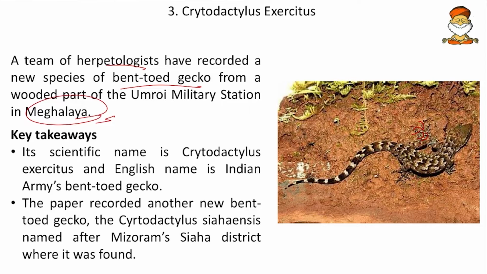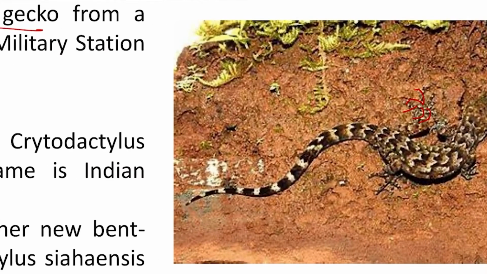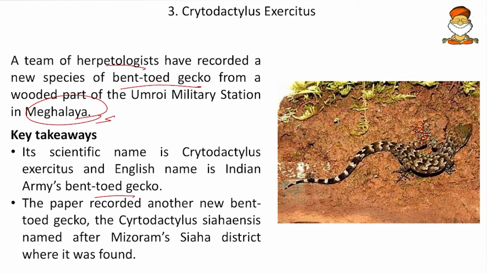Then some of the key takeaways: its scientific name is Cyrtodactylus exercitus, and the English name is the Indian Army's bent-toed gecko. So here we can see the Indian Army's uniform in its skin color. Then the paper recorded another new bent-toed gecko, which is named after Mizoram's Siaha district where it was found. So remember the exercitus from Siaha, Mizoram, and Meghalaya's Umroi. So these are the facts regarding this bent-toed gecko.